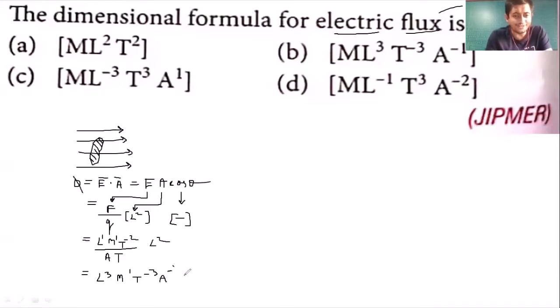So this is the dimension for electric flux. That is Option B.